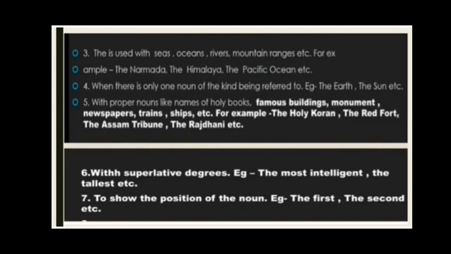Say for example, the Holy Quran, the Red Fort, the Gita, etc. Then with superlative degrees, say for example, the most intelligent, the tallest, and the last is to show position of the noun. Say for example, the first, the second, etc. So students, here are the uses of the articles a, an and the.